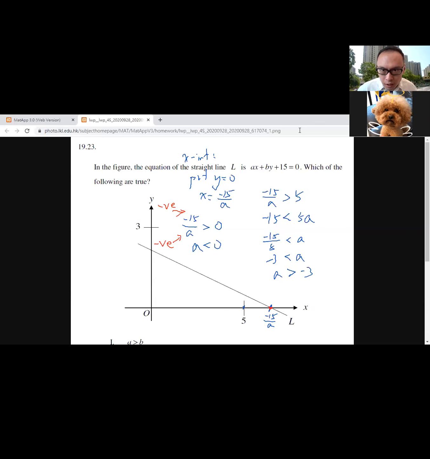Okay, I could repeat it, but this time I will talk about the y-intercept. It is the same, completely the same. So I'm going to talk about y-intercept. Okay, so let me clear part of the board first.